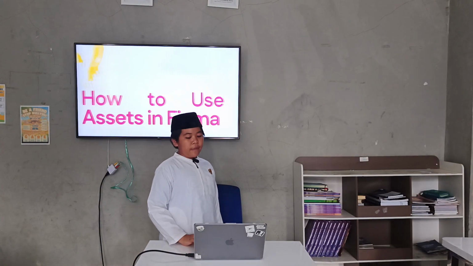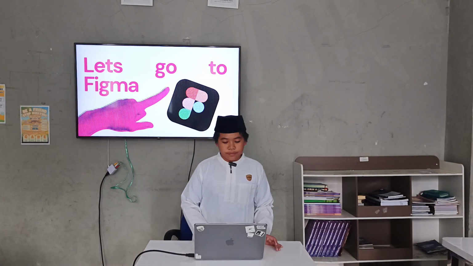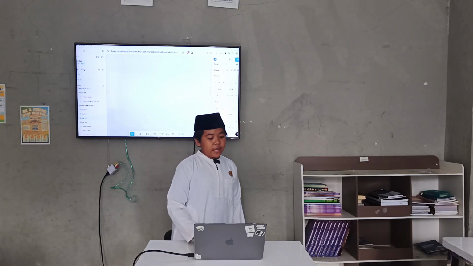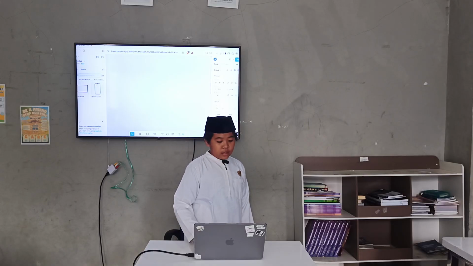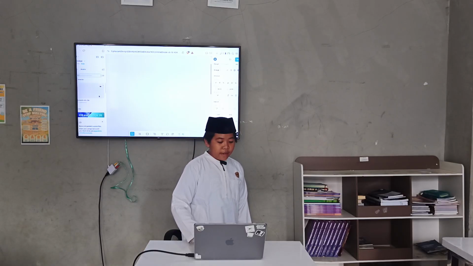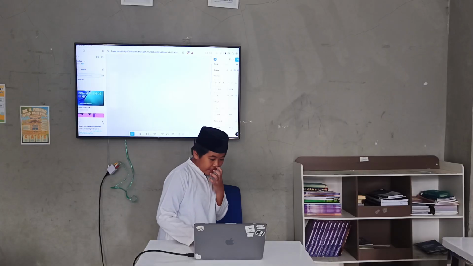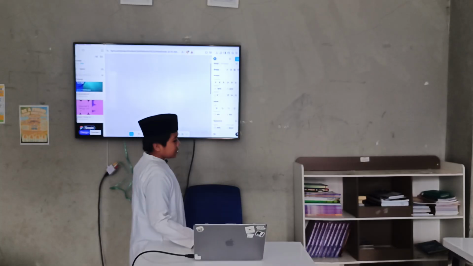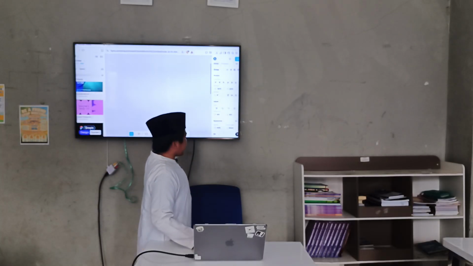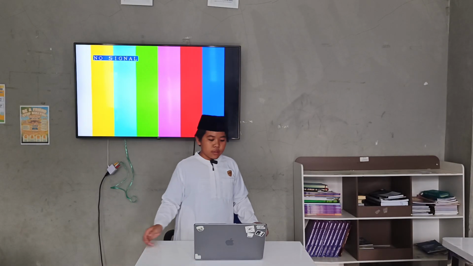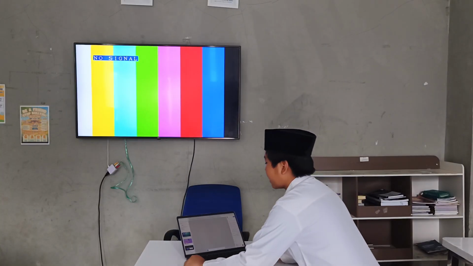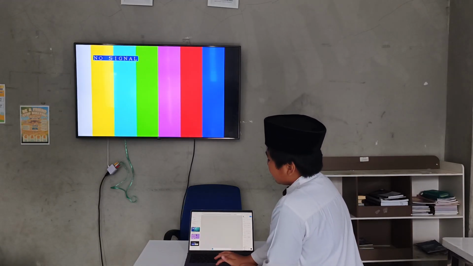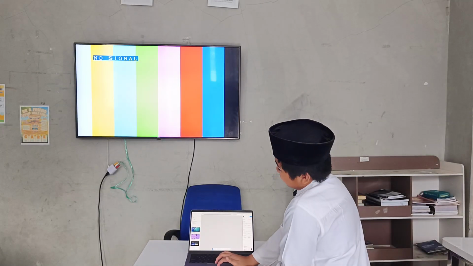So, how to use assets in Figma? We will go to the Figma web. So this is Figma, and in Figma, there is something named assets. If you look in here, there is iOS and iPadOS 26 UI kit, and I think I will just show it because it is not clear. So if you look in here, in this one, there is the iOS and iPadOS 26 UI kit. This is for the UI of applications.